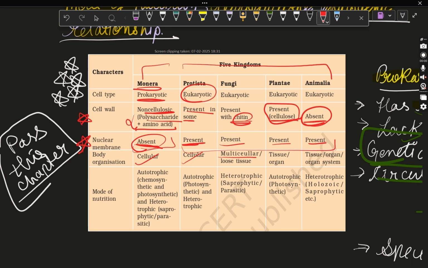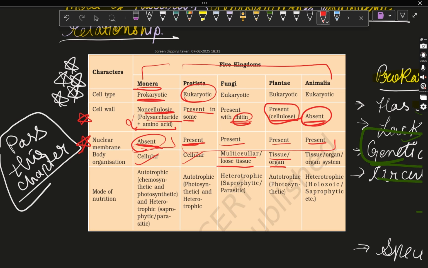Fungi is multicellular or loose tissue. We all know that a group of cells is known as tissue. So fungi are multicellular and loose tissue type. Plantae has tissue or organ. For plantae, it is important because the higher we go, the more organized the organism is. So in plantae, here comes the tissue or organ level.